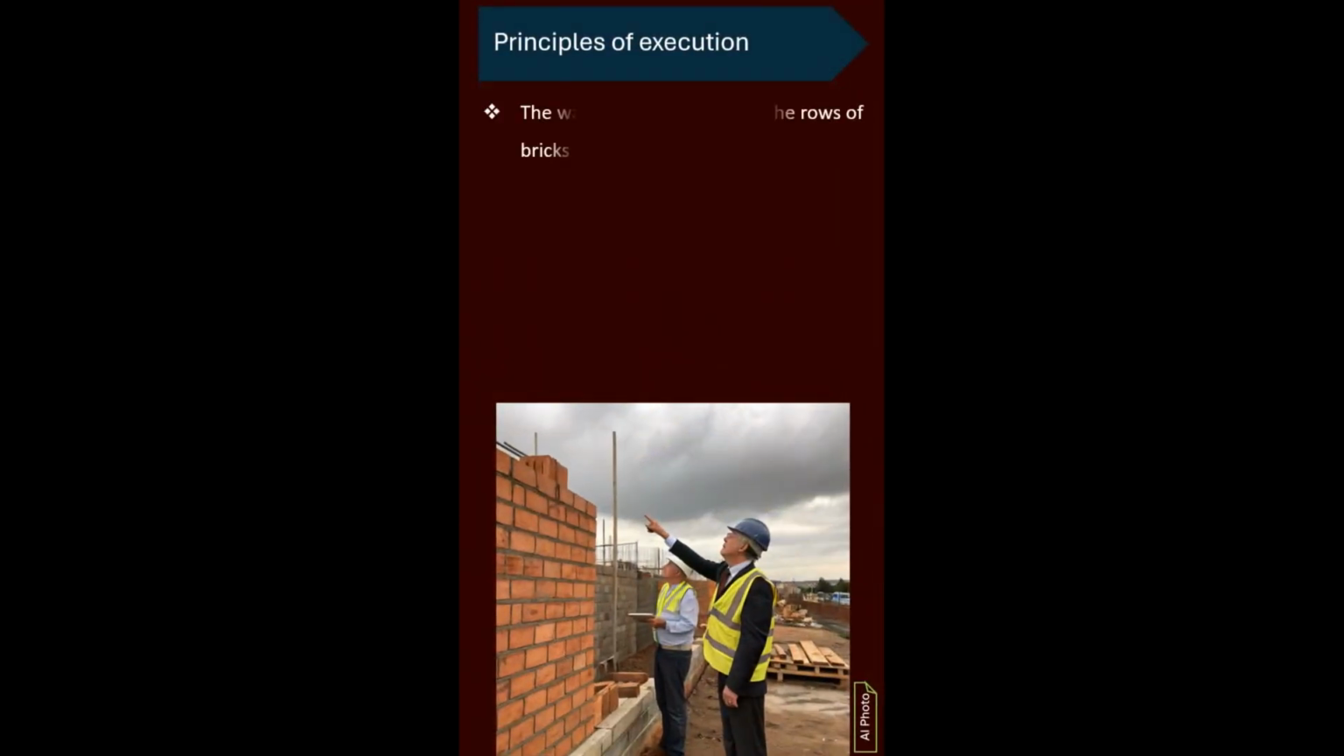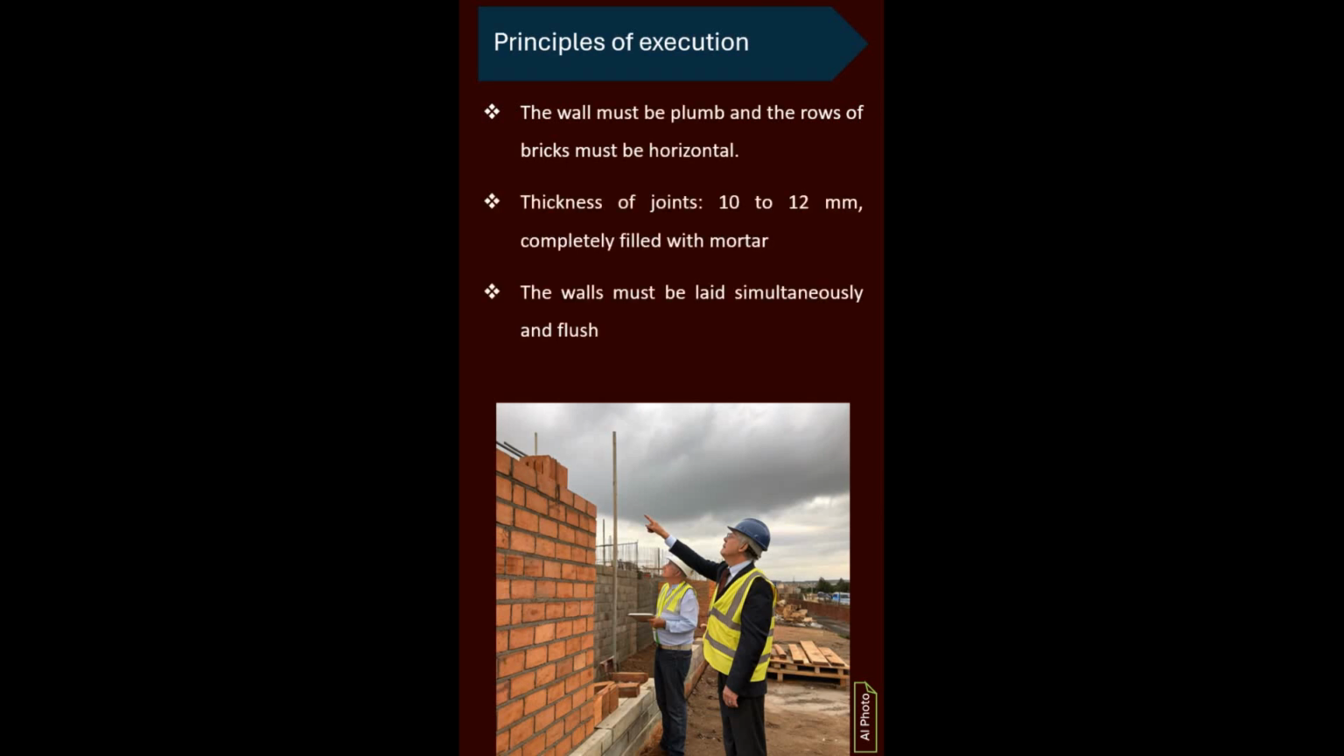Principles of execution. The wall must be executed plumb and the rows of bricks must be horizontal. The thickness of the joints must be between 10 and 12 mm and completely filled with mortar. The walls must be laid simultaneously and level.